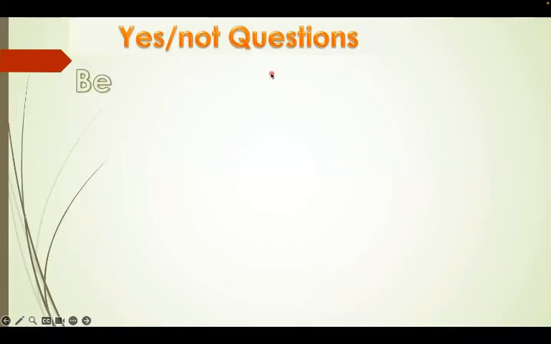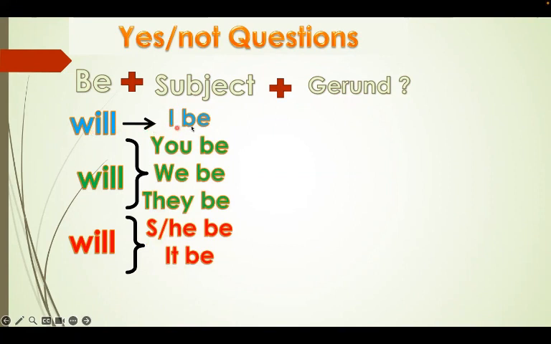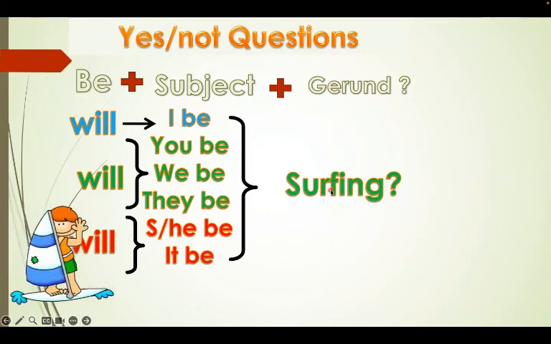So now let's have a look at how do we form a question in the future form, future progressive. This is the rule. So verb to be in the future plus subject plus the gerund, or verb plus ing. So will, then we add the subject, then we add be. So will I be, will you be, will we be, will they be, will she be, will he be, will it be. This is the form. And then we add the gerund, which is verb plus ing. That simple.